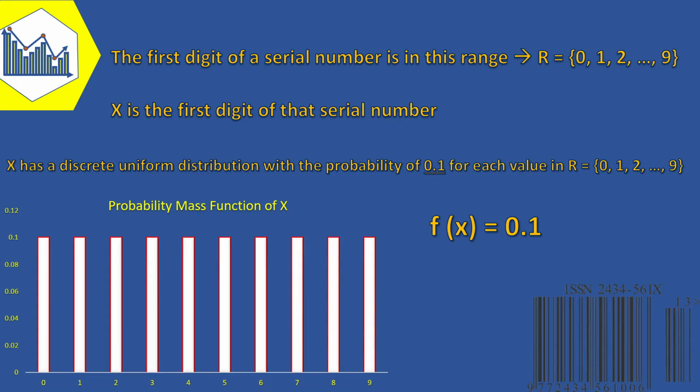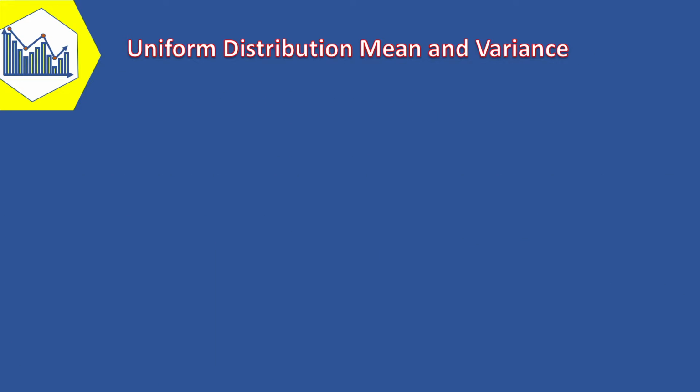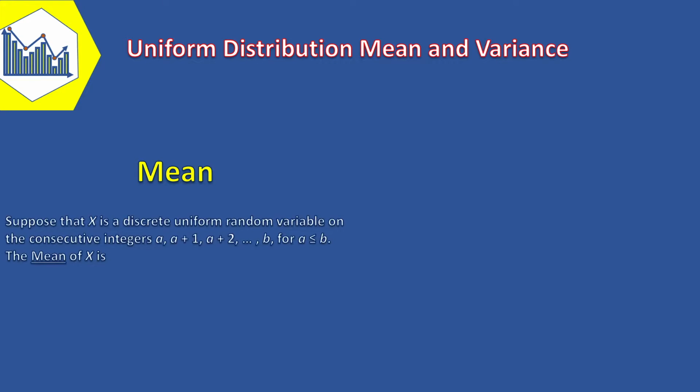Now it's time to get familiar with uniform distribution's mean and variance. Suppose that x is a discrete uniform random variable on the consecutive integers a plus 1, a plus 2 up to b, for a less than or equal to b.